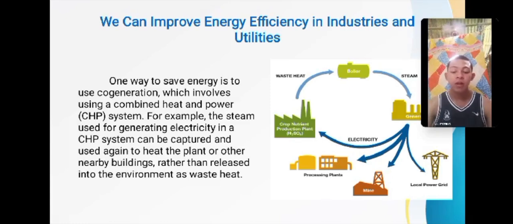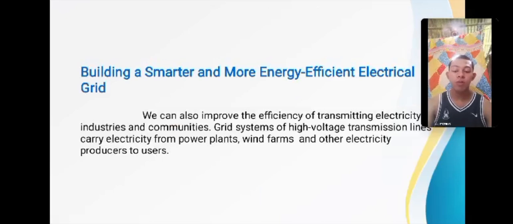Building a smarter and more energy efficient electrical grid. We can also improve the efficiency of transmitting electricity to industries and communities. Grid systems of high voltage transmission lines carry electricity from power plants, wind farms, and other electricity producers to users.